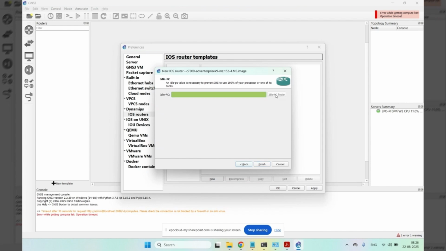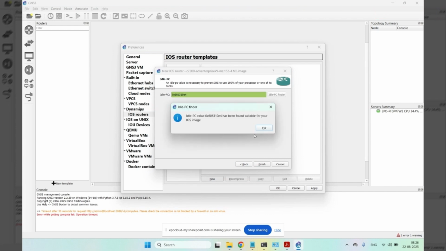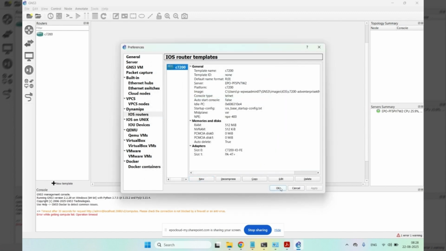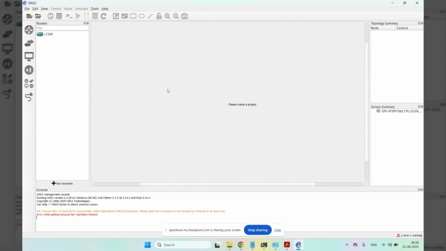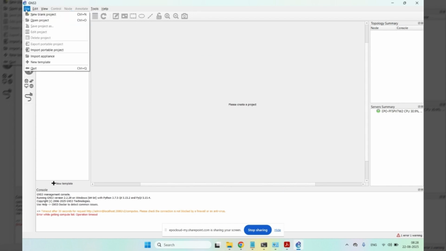Find idle PC for this. It will take a few seconds or one minute. Some idle PC has been found. Okay. Finish. Apply. Okay. Done. Now I can create a new project.